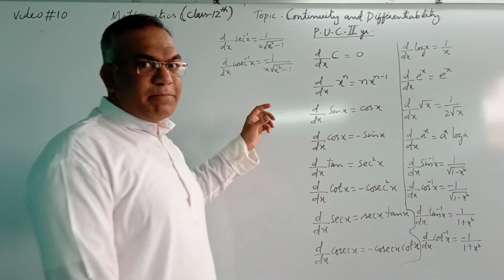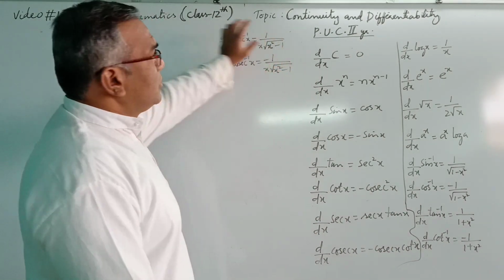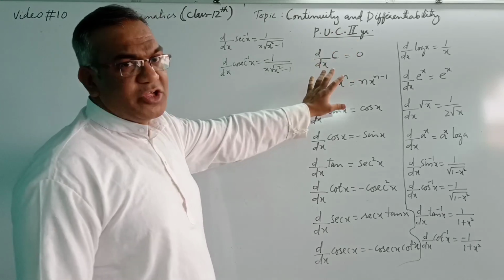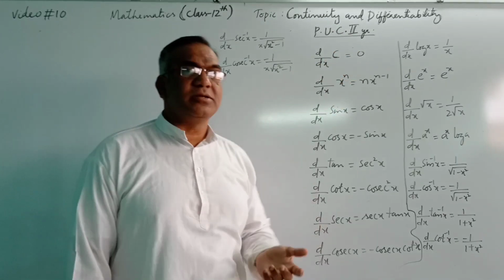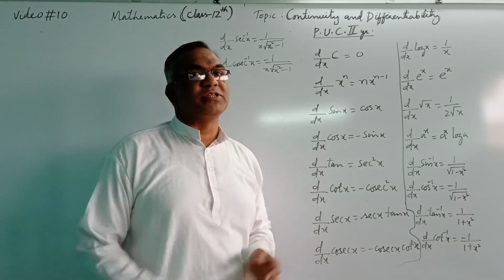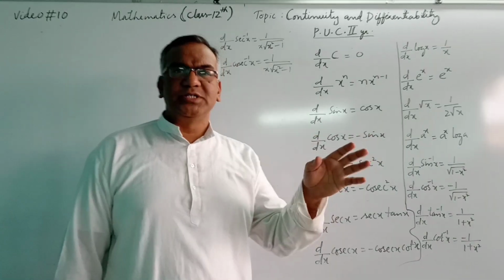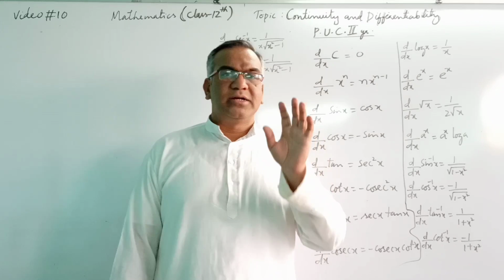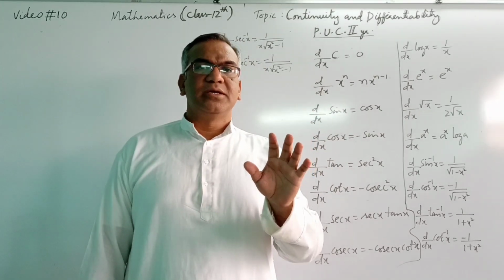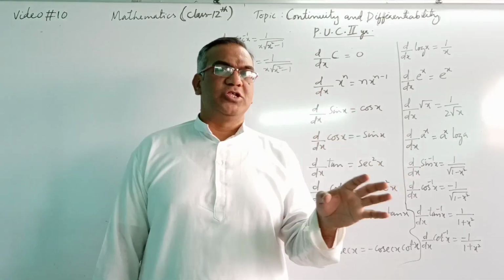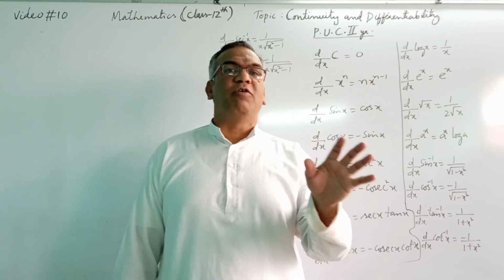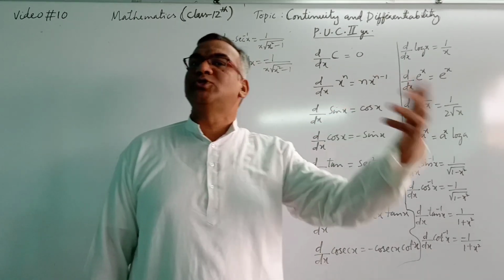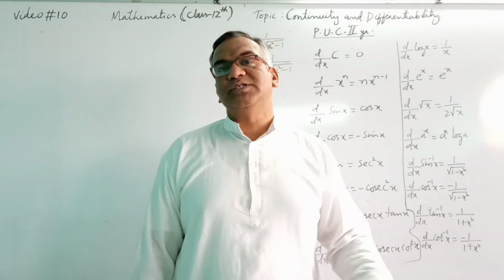Now let's see continuity and differentiation. This is differentiation now. What is differentiation? Some students may wonder. In PUC first year it is covered in detail, but here I just want to tell you that differentiation is the rate of change. Rate of change of one quantity with respect to the other is called differentiation.